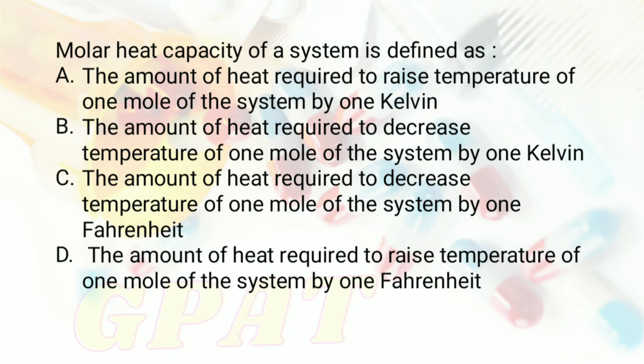The question is, molar heat capacity of a system is defined as, and the options given were A, the amount of heat required to raise temperature of 1 mole of a system by 1 Kelvin. Option number B, the amount of heat required to decrease temperature of 1 mole of system by 1 Kelvin. Option number C, the amount of heat required to decrease temperature of 1 mole of the system by 1 Fahrenheit. And option number D, the amount of heat required to raise temperature of 1 mole of system by 1 Fahrenheit.